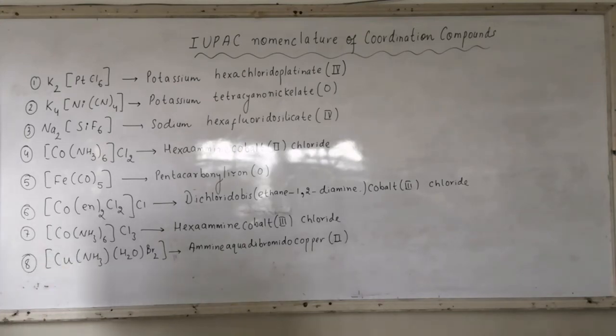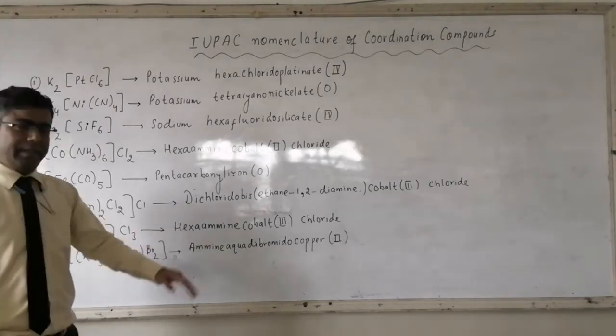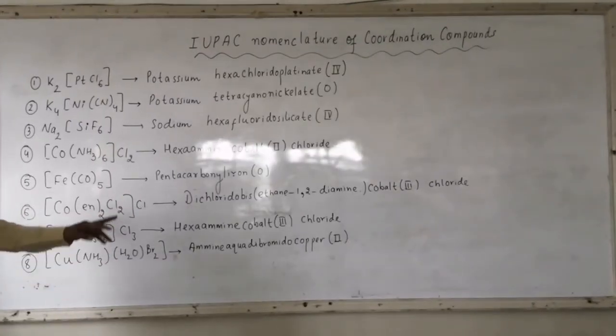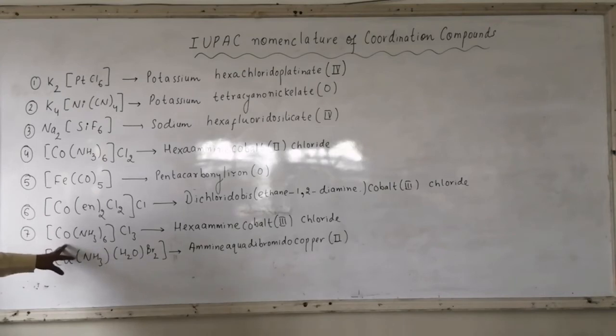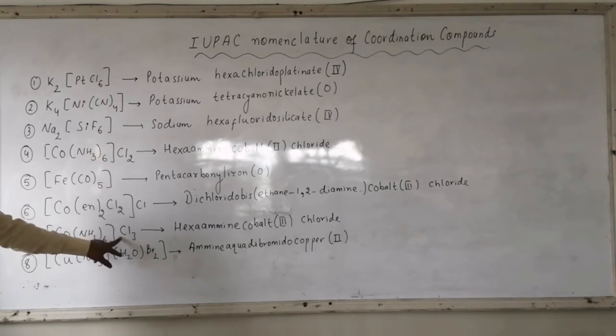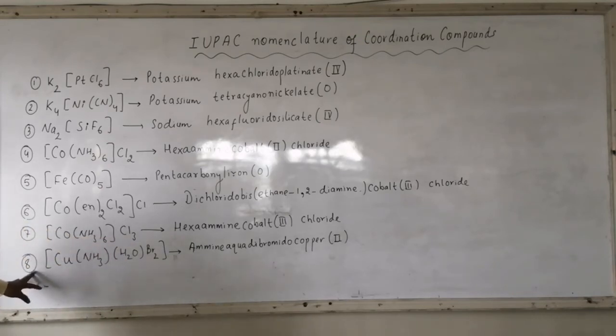Then we have number 7, [Co(NH3)6]Cl3. The counter ion is negative. It means the complex ion will have a positive charge. So for cobalt we will use its usual name. NH3 repeated 6 times, so this is hexaamine. Cobalt in bracket 3 because the oxidation state of Co is 3, and outside the bracket it will be chloride as the counter ion. And the last one, [Cu(NH3)(H2O)Br2].